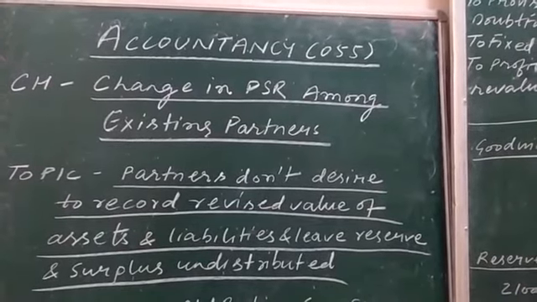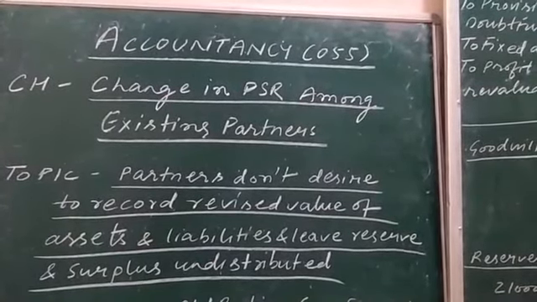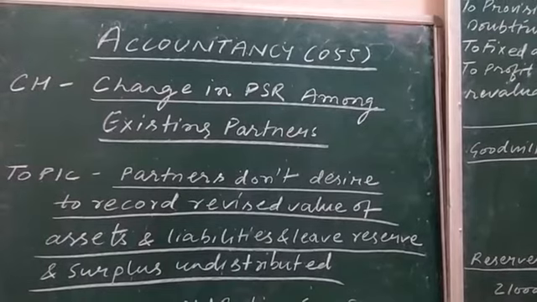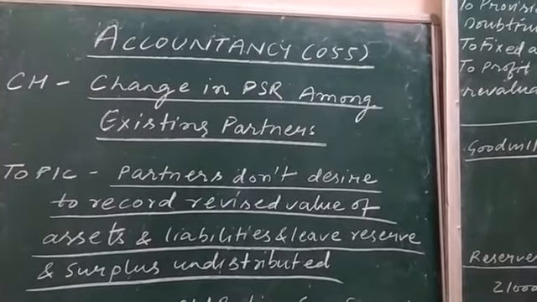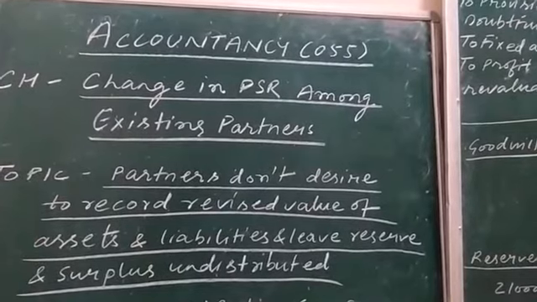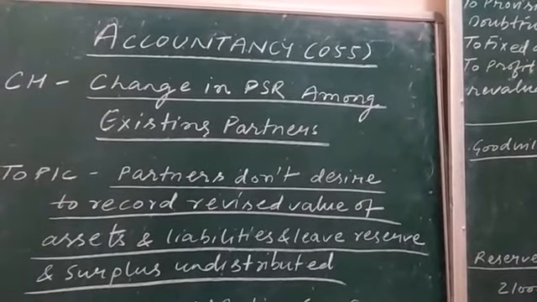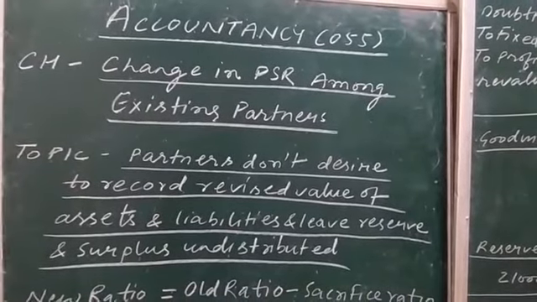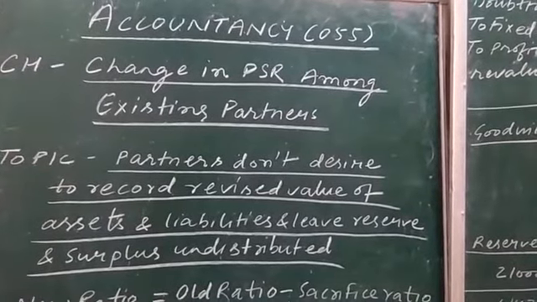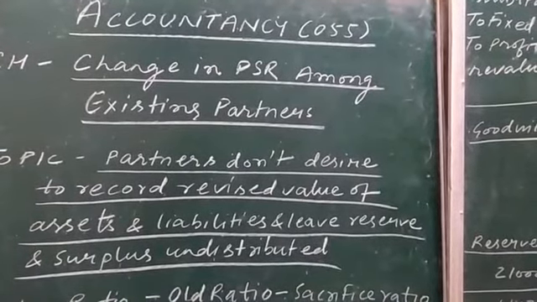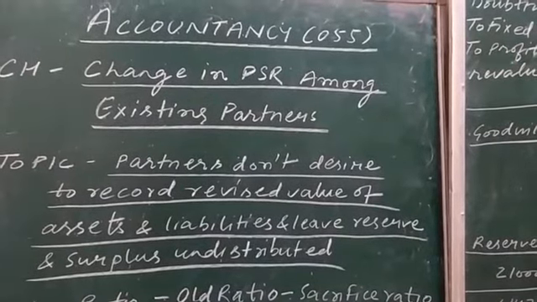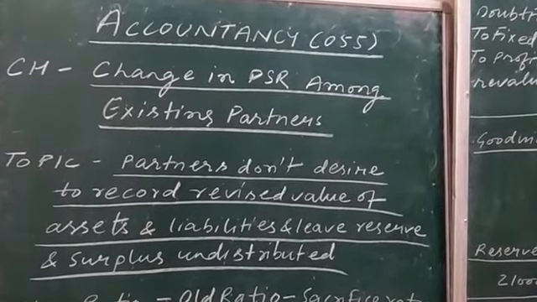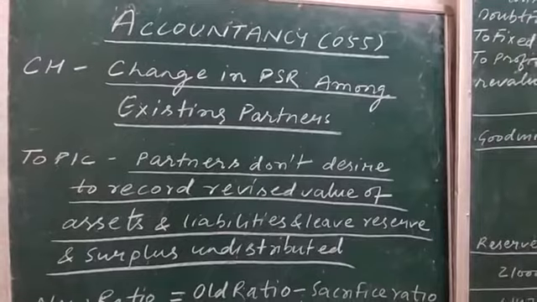You need to calculate the effect of the change in PSR, and whatever result you get, that is sacrifice or gain, on the basis of that, the things which are not to be revised or are undistributed are to be treated in accordance with the sacrifice or gain share.